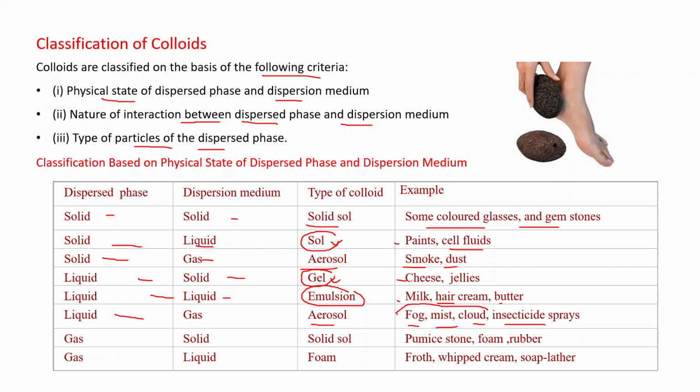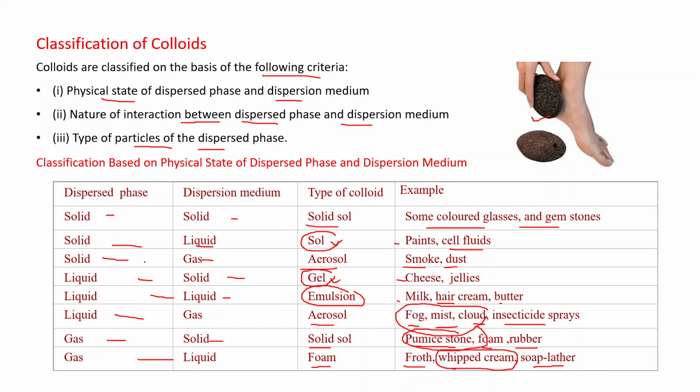About these we will discuss in the next video. Gas in solid is called solid foam, like pumice stone, foam and rubber. Pumice stone, I think you are familiar with it. This is used at your home for cleaning. Clear? Gas in liquid is known as foam, like froth and whipped cream. I think again you are familiar with this, which is used as a topping on cake. This is soft leather. Clear?